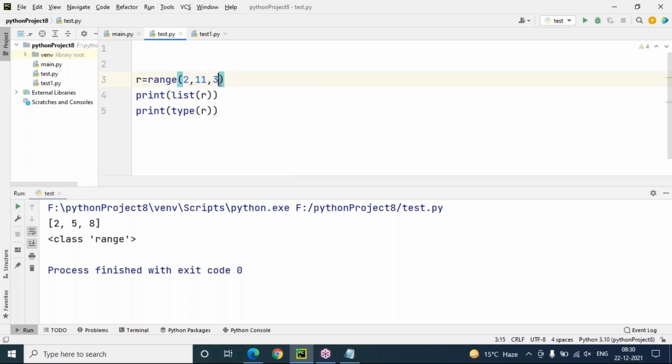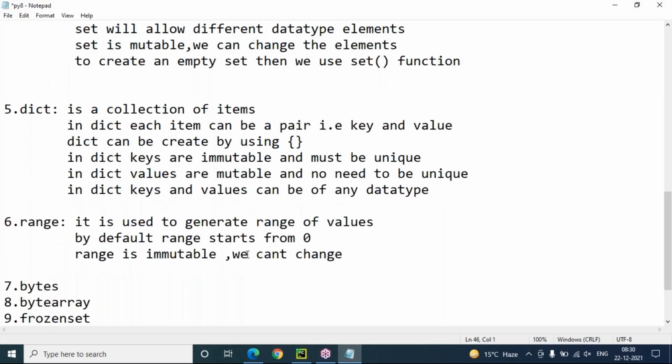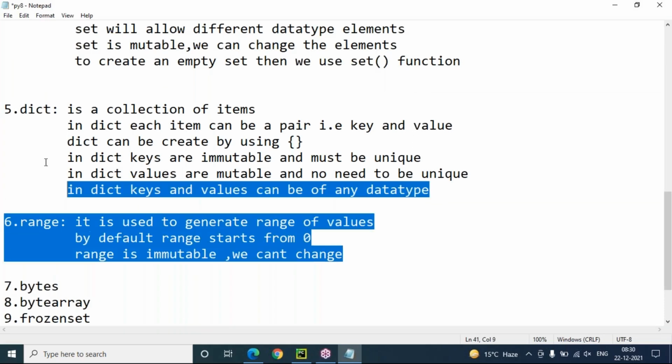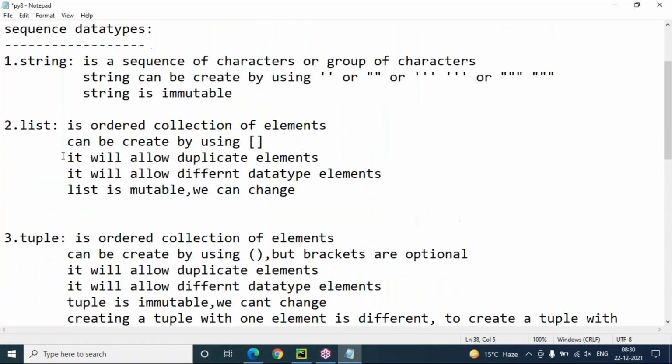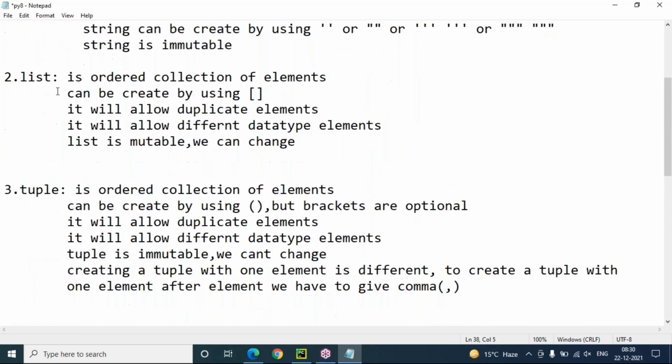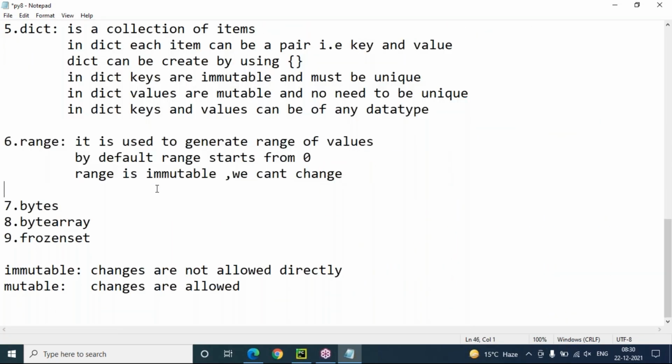So this is the range of values. Once we create these range values, we cannot change them. So range is immutable. These are all collection data types or sequence data types. I'm just giving the basic information here. But what about bytearray and frozenset? Yes, for sure I'll discuss bytearray and frozenset, but not at this moment.